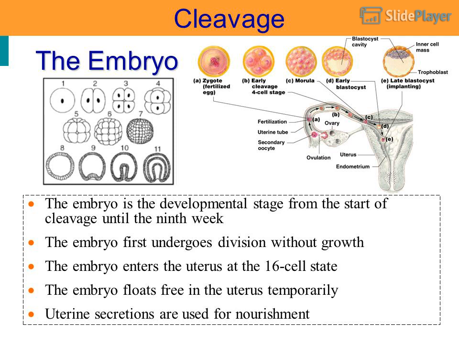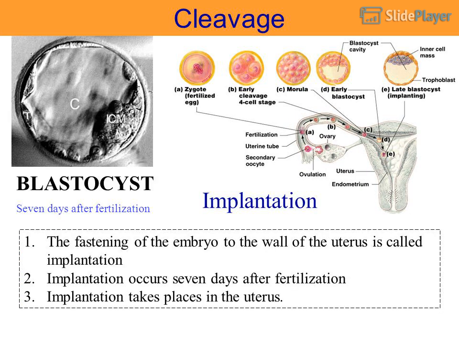The embryo is the developmental stage from the start of cleavage until the 9th week. The embryo first undergoes division without growth. It enters the uterus at the 16-cell stage and floats free in the uterus temporarily. Uterine secretions are used for nourishment. Cleavage, implantation, blastocyst.